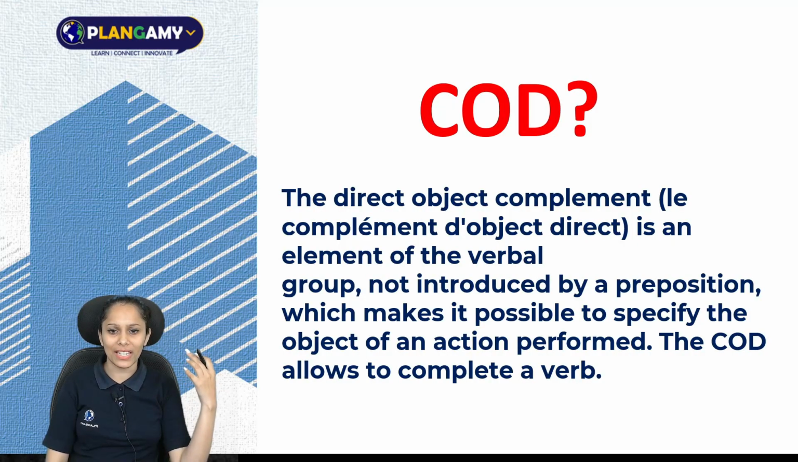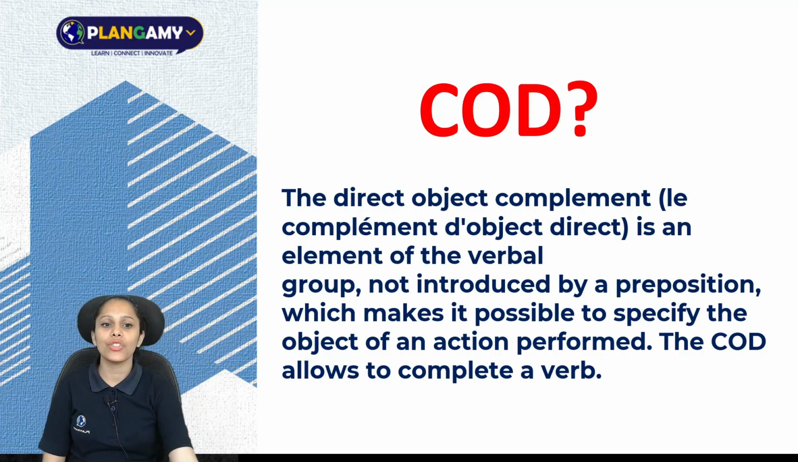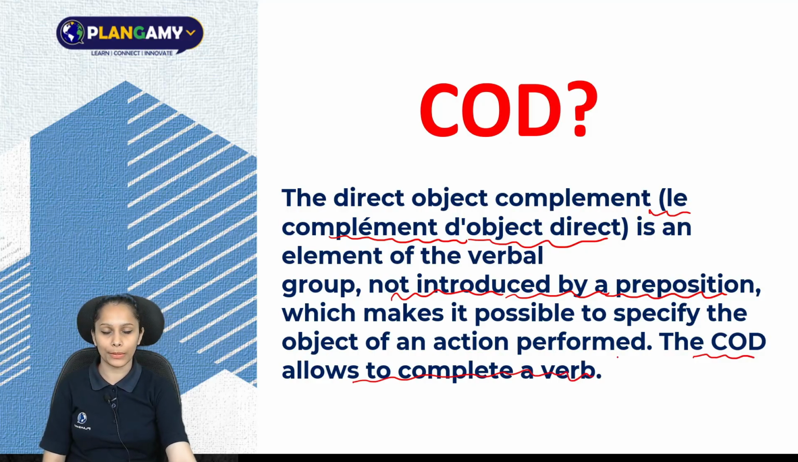Here we have COD. What is a COD? It says the direct object complement. The complément d'objet direct is an element of the verbal group not introduced by a preposition which makes it possible to specify the object of an action performed. The COD allows to complete a verb. Just remember that COD in French is called Complément d'objet direct. Also remember, COD is never ever introduced by a preposition. And the most important thing, the COD allows to complete a verb.